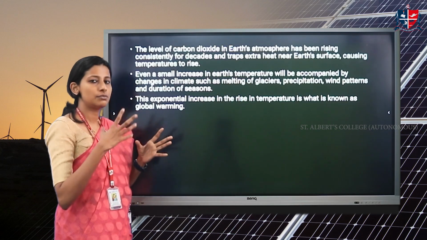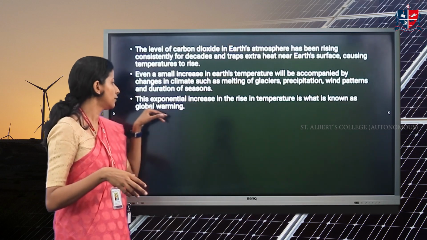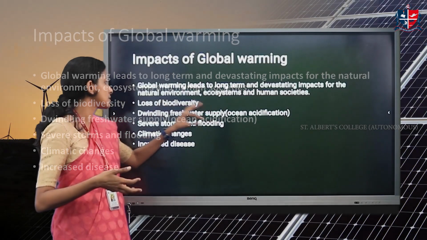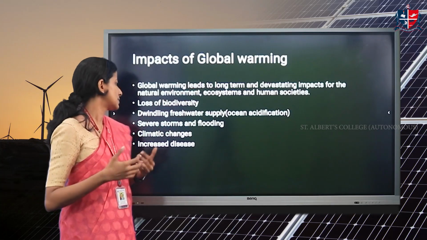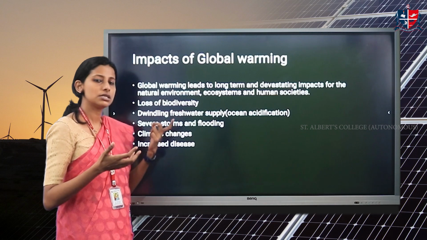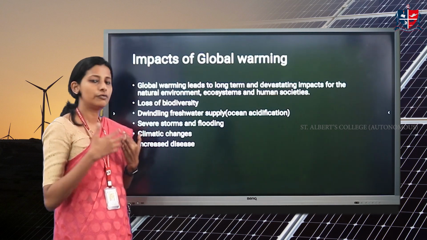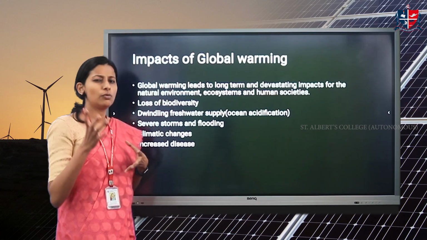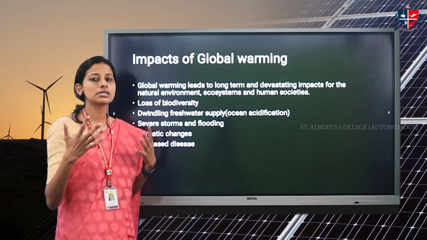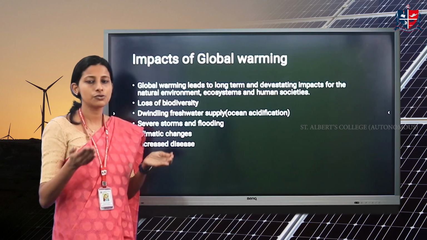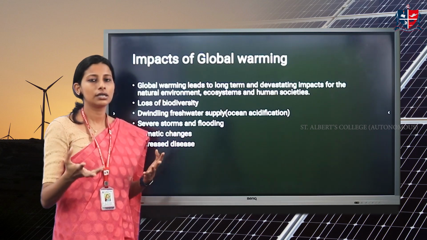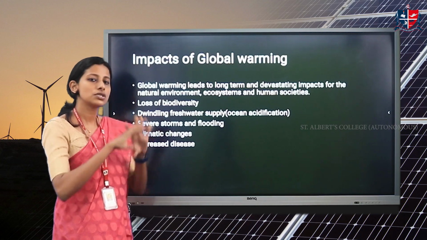When the temperature of the earth increases, it leads to another phenomenon called global warming. Global warming is a long-term issue. It has a lot of devastating impacts on the natural environment as well as the ecosystem, such as loss of biodiversity. Biodiversity means human, animal, vegetation, everything. Aqua, flora, fauna, everything gets affected due to global warming. Global warming is nothing but the temperature of the earth increasing above what is needed. We need a permissible level to maintain life, but due to the emissions and the large quantity of carbon dioxide and other greenhouse gases in the atmosphere, temperature is globally increasing.